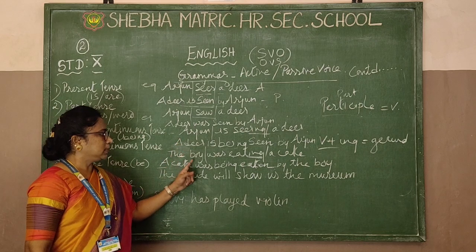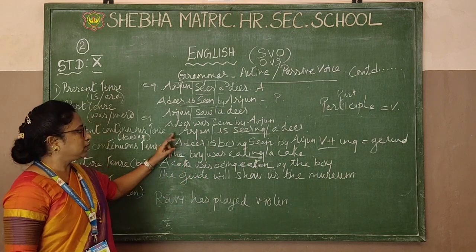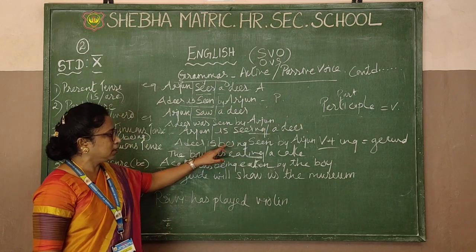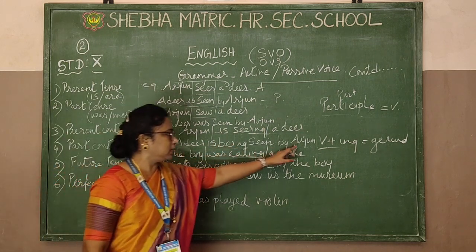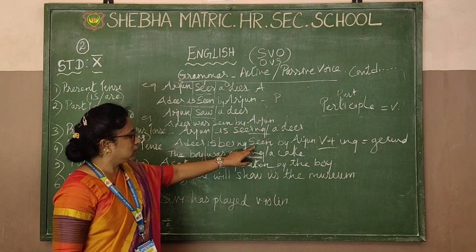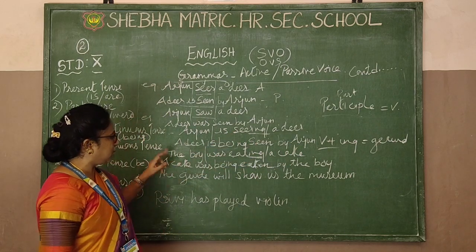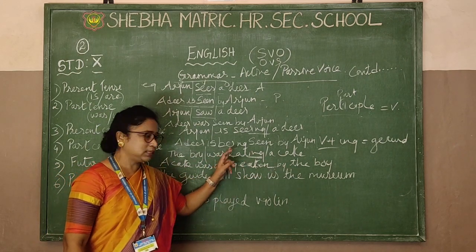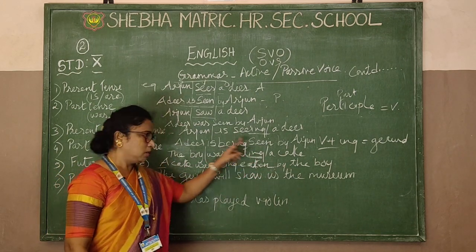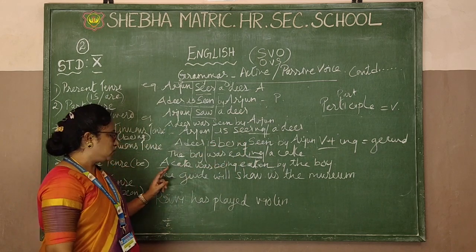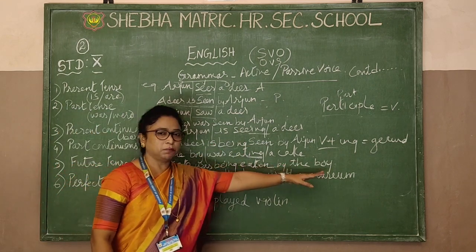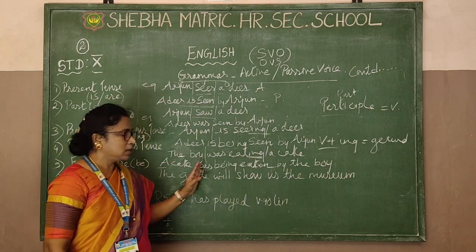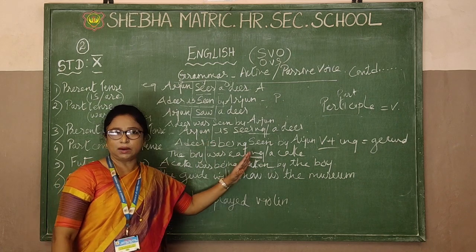Again I'll recap. Present continuous and past continuous are finished. See the present continuous: see the verb, if it has got ing, then what are you going to use immediately? Being. A deer is being seen by Arjun, and seen is the participle. Okay, the next, past continuous. The boy was eating a cake. Was is past tense. Again the verb has got ing, so the new word you're going to use is being. So, a cake was being eaten by the boy. That's it. That's all. Till now, have you understood? Present tense, past tense, present continuous, past continuous. Any doubt about it?